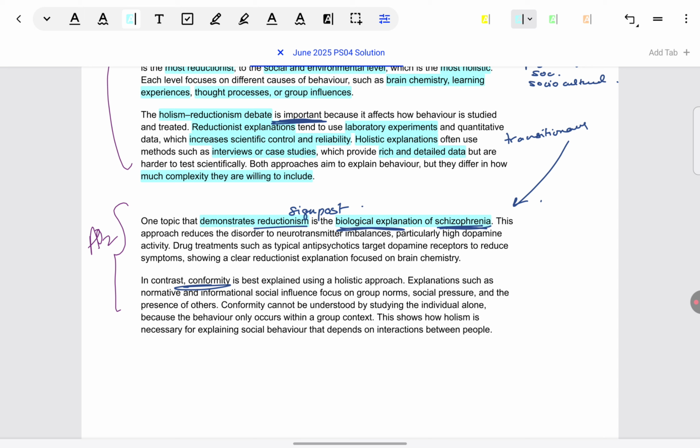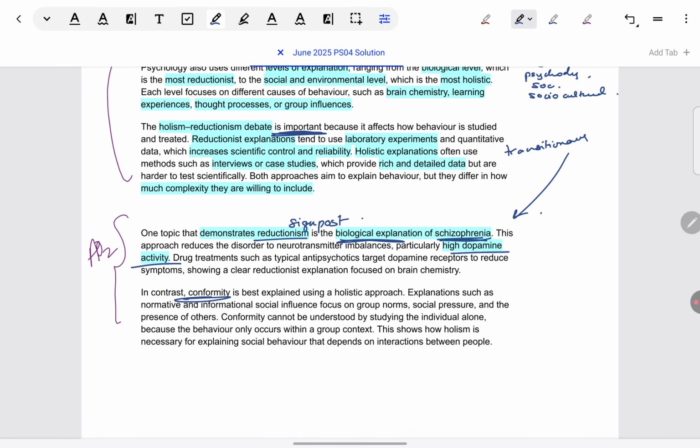Next, give a specific biological explanation of schizophrenia, like it has been attributed to high dopamine activity. In reductionism, you have argued that there's going to be a definite cause, right? That is what we brought about in the importance. So here we say it has a definite cause, high dopamine activity. You also said that behavior is broken down into specific bits. So here, schizophrenia is broken down into a neurotransmitter imbalance that you are bringing about.